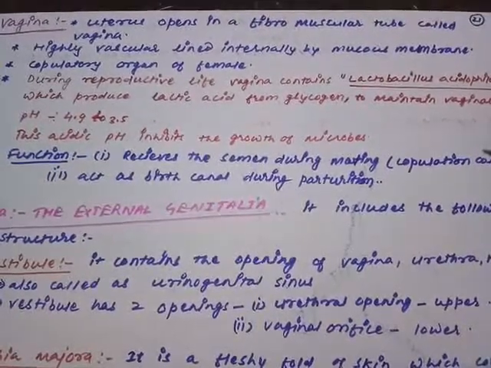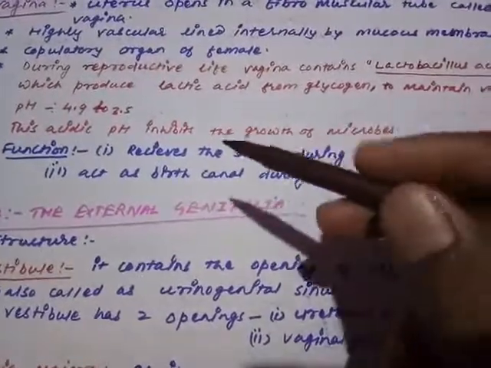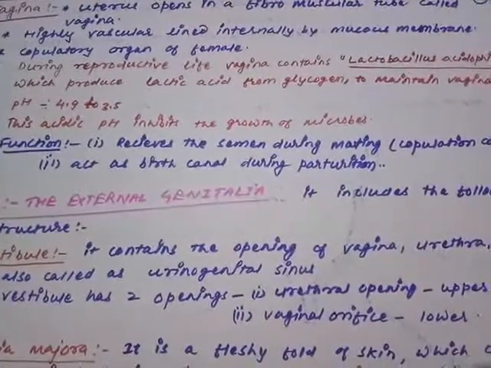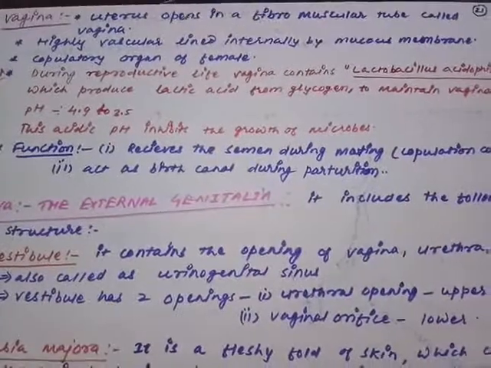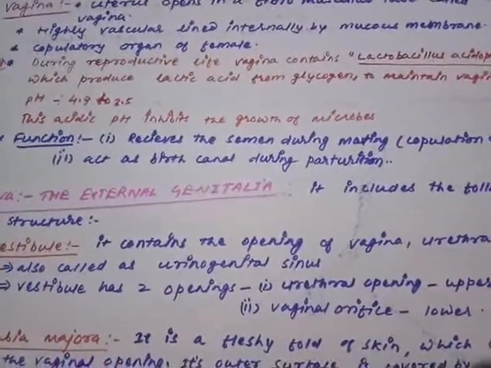So what is the importance of such an acidic pH in the vaginal structure? Remember, this acidic pH inhibits the growth of microbes in the vaginal tube. This pH checks the growth of harmful microorganisms in the vagina. So it keeps the vagina safe from infection by any pathogens or microbes.